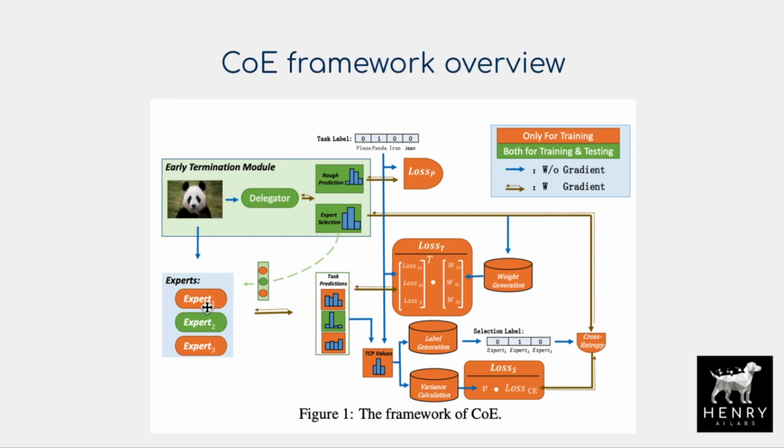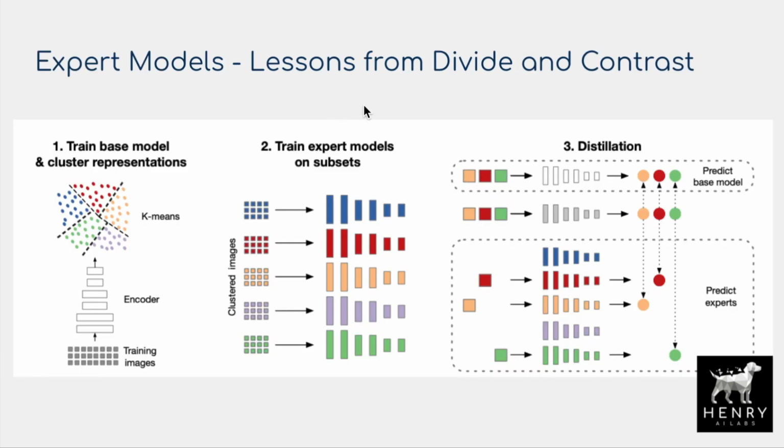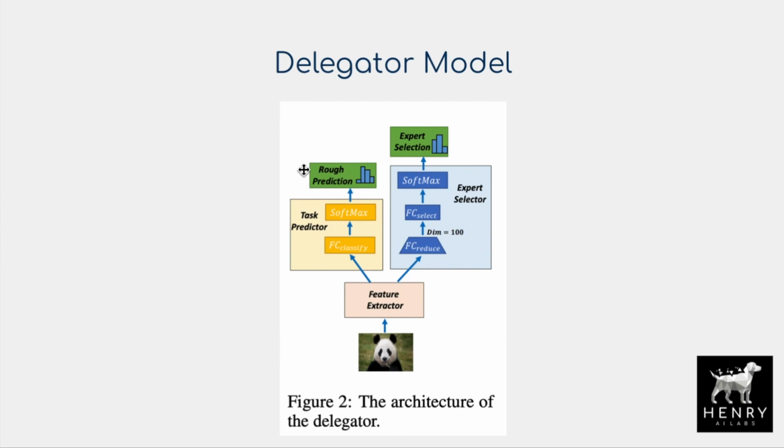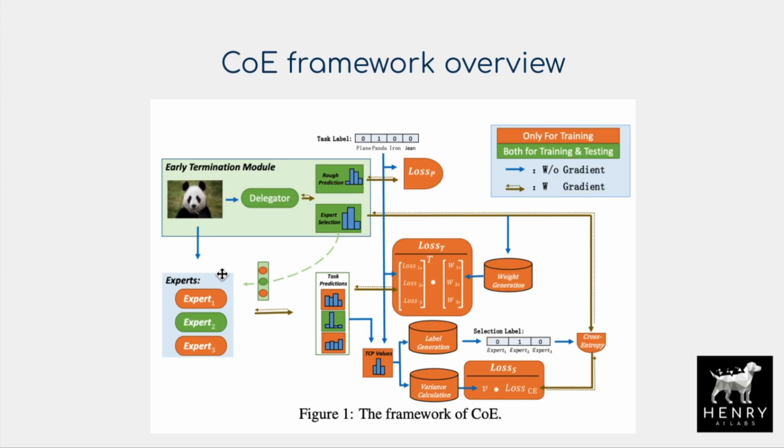And now we're looking to make it have a balanced selection of the experts throughout the training of the overall framework, as we're training the experts alongside the delegator, rather than having the experts train on different subsets of data. So in models like Divide and Contrast, you would train each expert model in the ensemble on its own little subset of the data, so it's the expert of this subset of data, compared to having some kind of delegator that parametrically selects which expert and guides the training that way, compared to just explicitly chunking the data like in this Divide and Contrast style. So it's an interesting approach for training this kind of model and how exactly you're flowing the gradients into the different experts and controlling it with this delegator model.